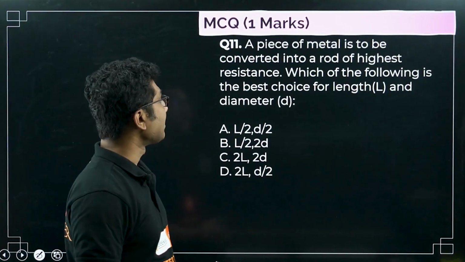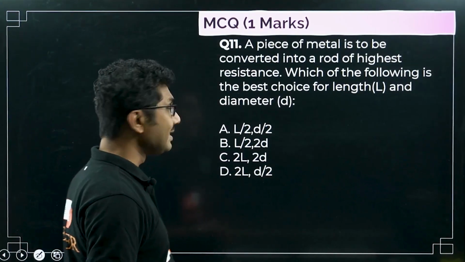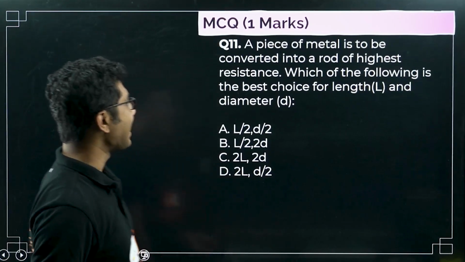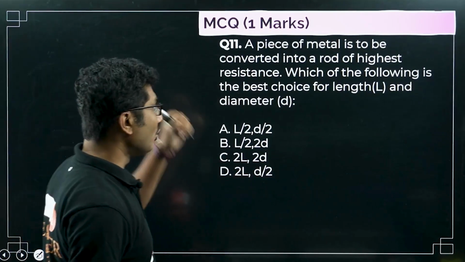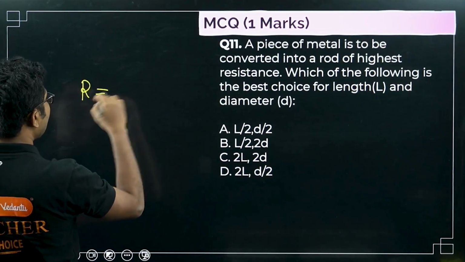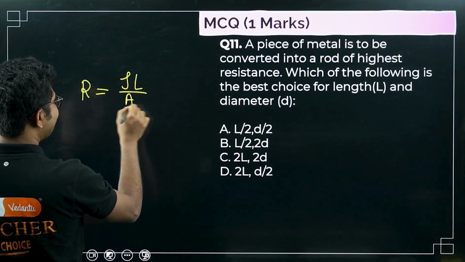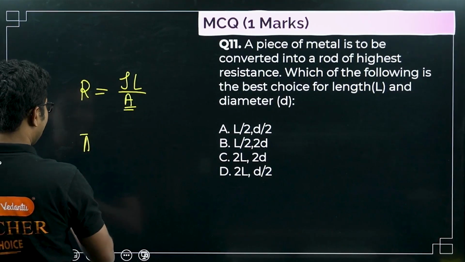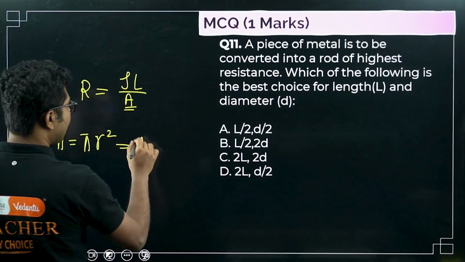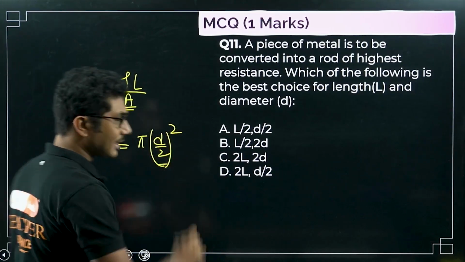Next question, question number 11. A piece of metal is to be converted into a rod of highest resistance. Which of the following is the best choice for the length L and the diameter D? You should remember that the resistance is given by rho L by A. Now A is area, which is pi r square, or pi D by 2 whole square, right? Radius is half of the diameter.